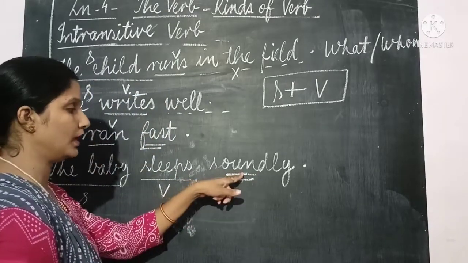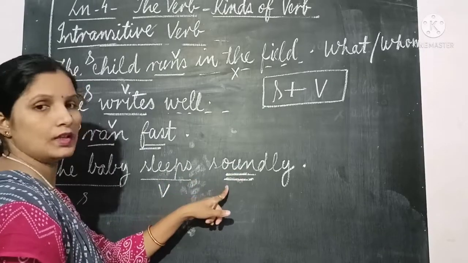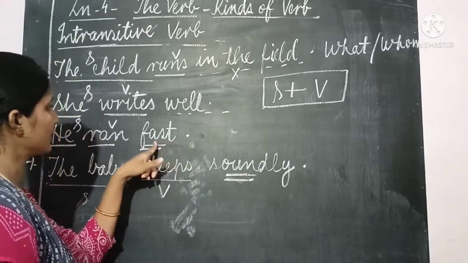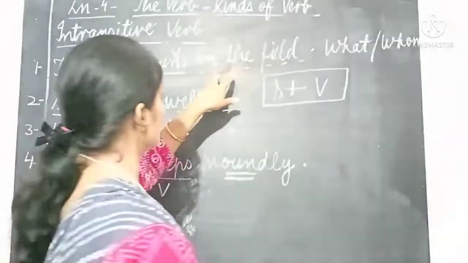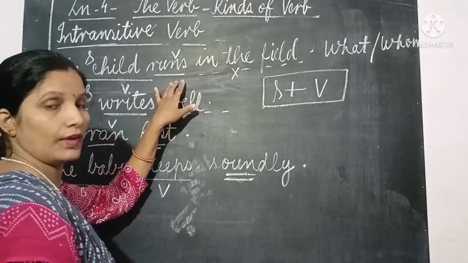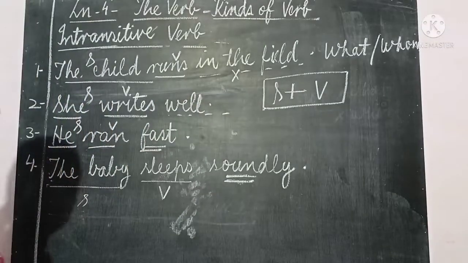Sleeps what? Soundly. No answer. Sleeps whom? Soundly. No answer. So this is an adverb. Fast is an adverb. In the field is also an adverb. It tells us about where. Runs where. So it is clear.